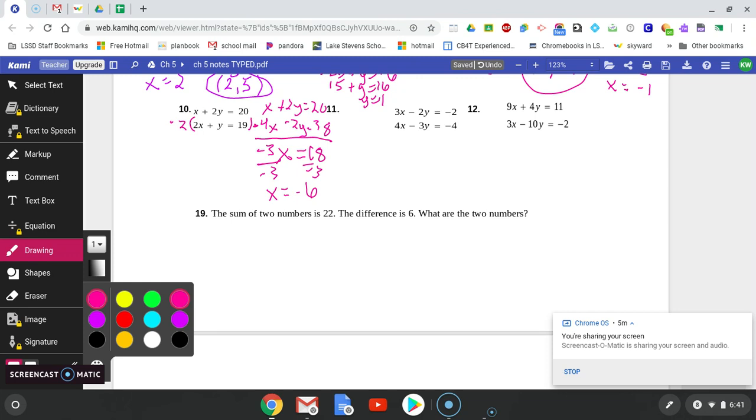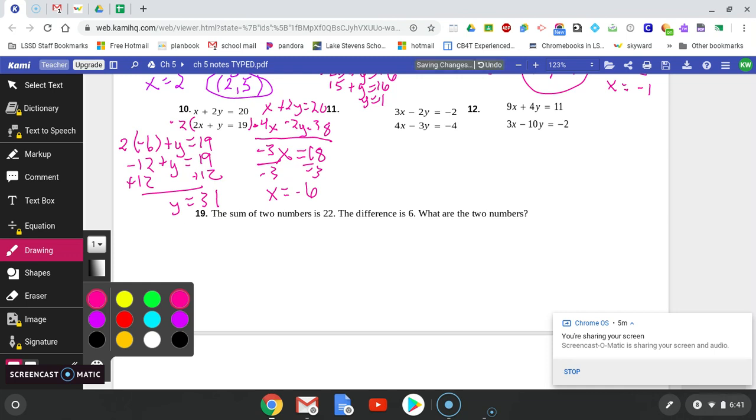And I can actually plug into the original equation here, or I can plug it into the one I created. It does not make any difference which one I plug it back into. So I'll just plug it into the bottom equation before I multiplied by it. So 2 times -6 plus y equals 19. 2 times -6 is -12. When I add a 12 to both sides, I get y is equal to, what, 31.